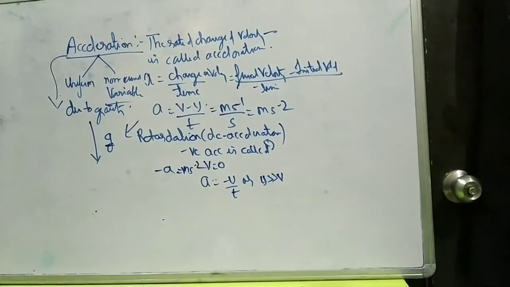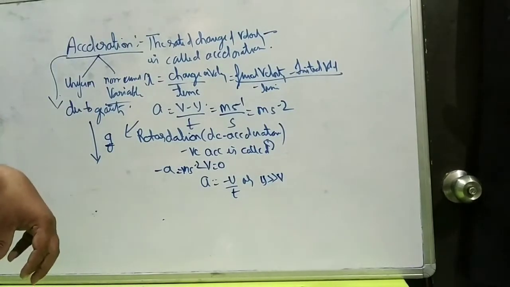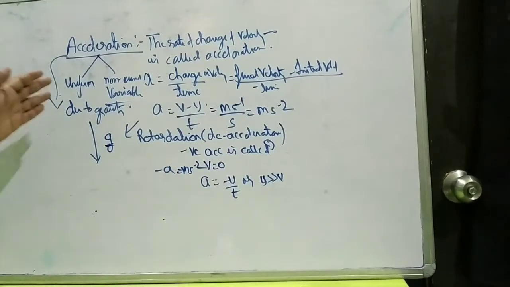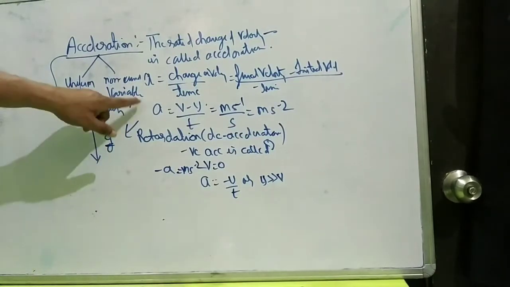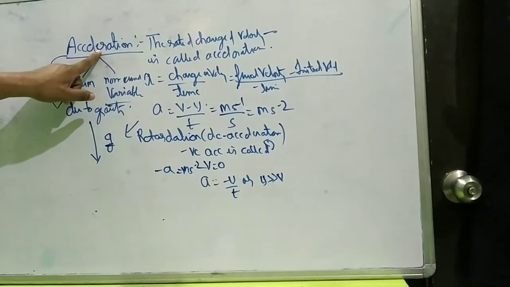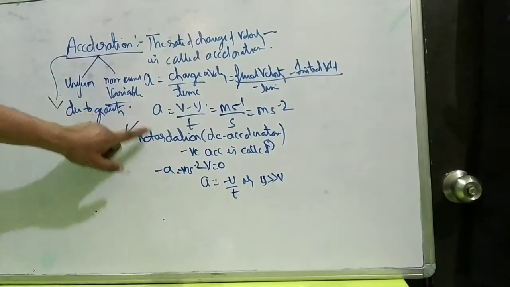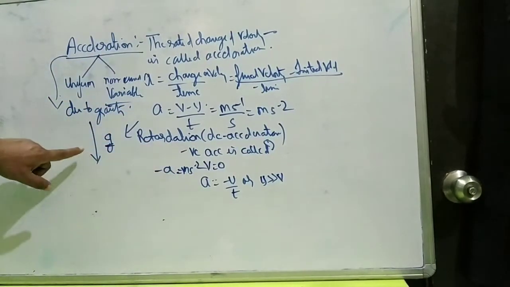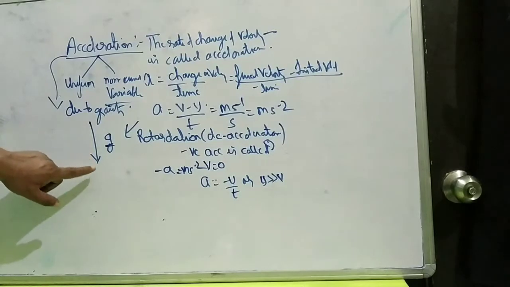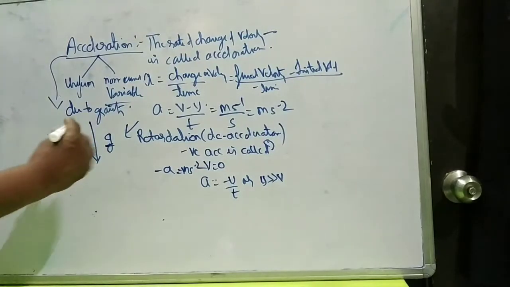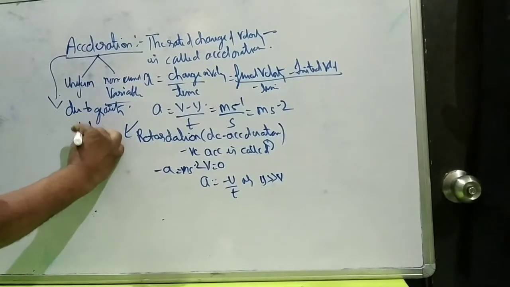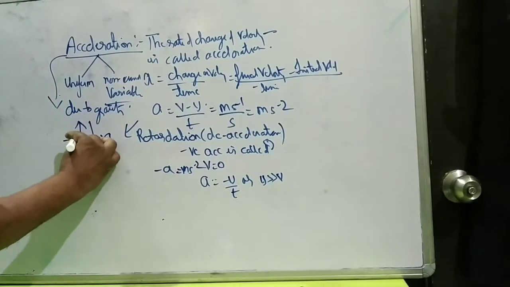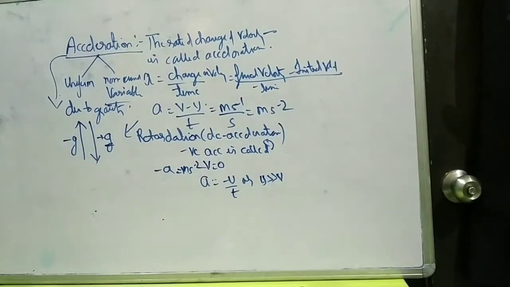When the body is dropped from the top and comes towards the earth, it is denoted by g. When the body is increasing its velocity on the surface of the earth, it is acceleration, and when the body is stopping, it is deceleration. When the body is dropped from top to down, it is plus g, but when the body is thrown in an upward direction, it is always considered as minus g.